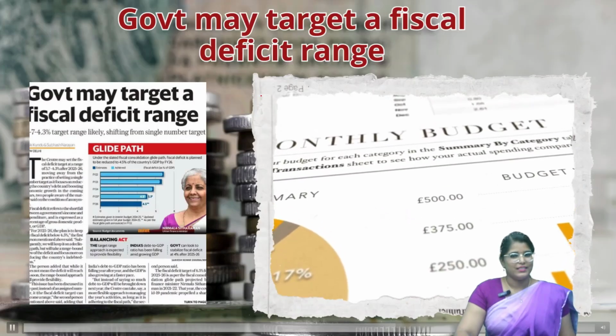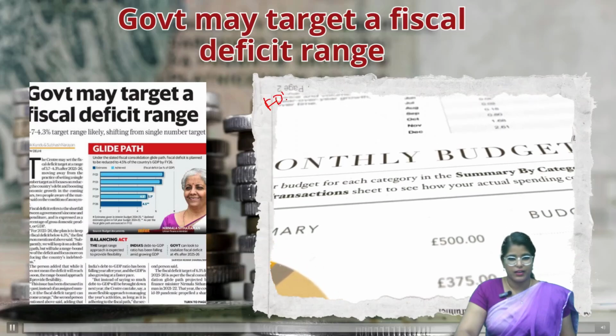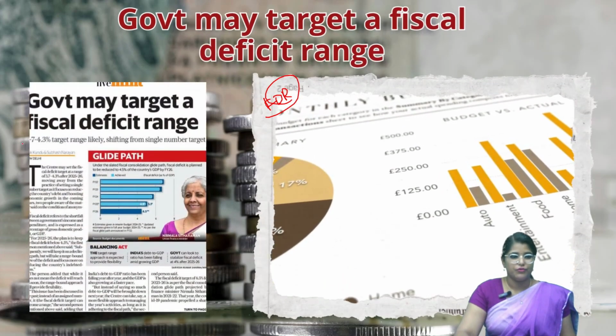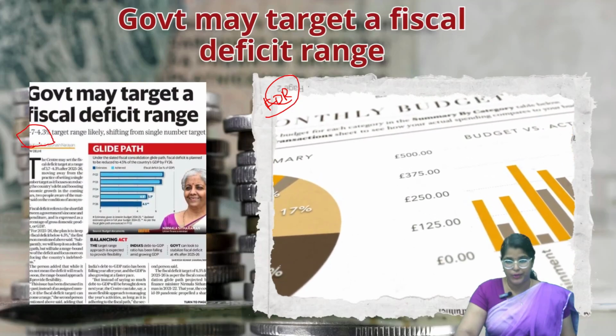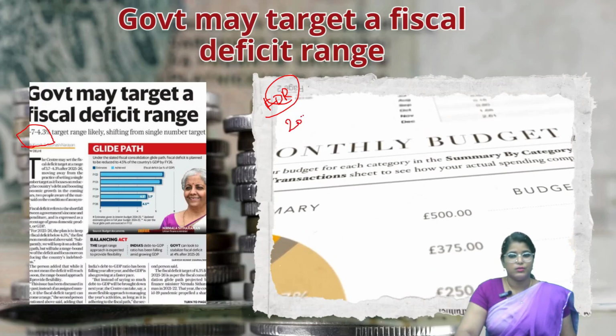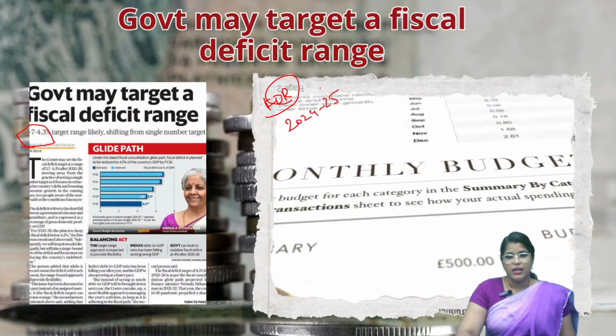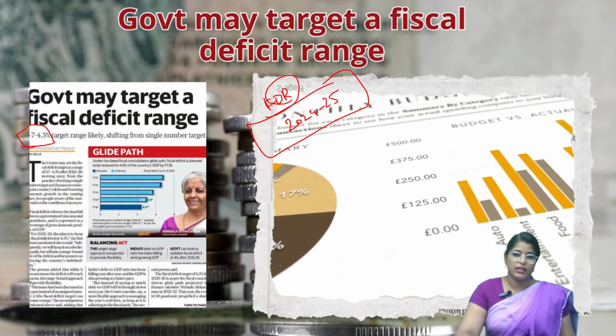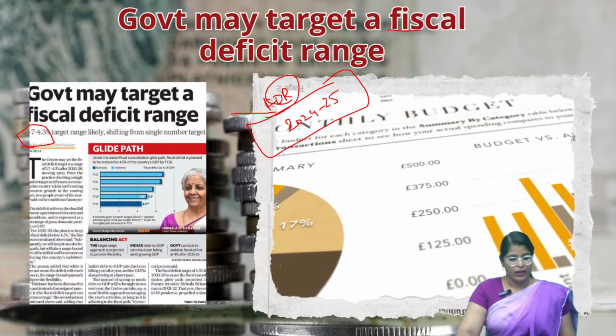Look at this news article about the fiscal deficit range fixed by our government. According to the news article, a range of 3.7 to 4.3% has been fixed for the fiscal deficit for the year 2024 to 25. So in this news article discussion, we shall see certain terms that are related to fiscal deficit. Okay.